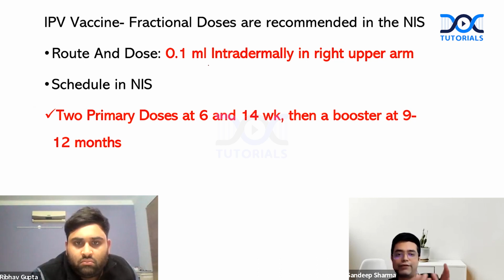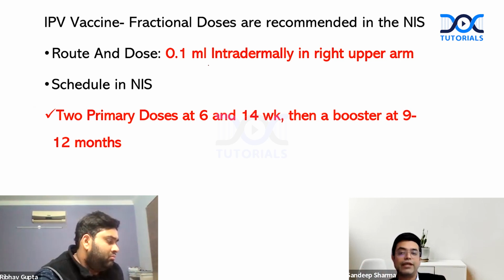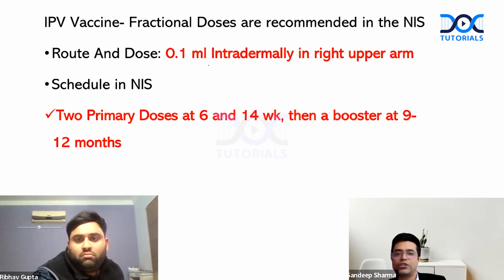Because of this, it was recommended that in NIS, we should give fractional doses. But it is assumed that once our country improves, once the IPV cost comes down, there may be a decision in future where the dose recommendation may change. In private sector, in IAP, we do not give fractional doses. We give normal 0.5 ml dose. That is the intramuscular dose which is given.